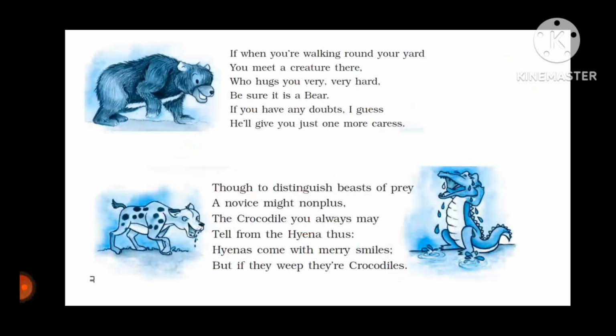If when you're walking round your yard, you meet a creature there who hugs you very, very hard, be sure it's a bear. If you have any doubt, I guess he'll give you just one more caress. Caress is a gentle, loving touch.